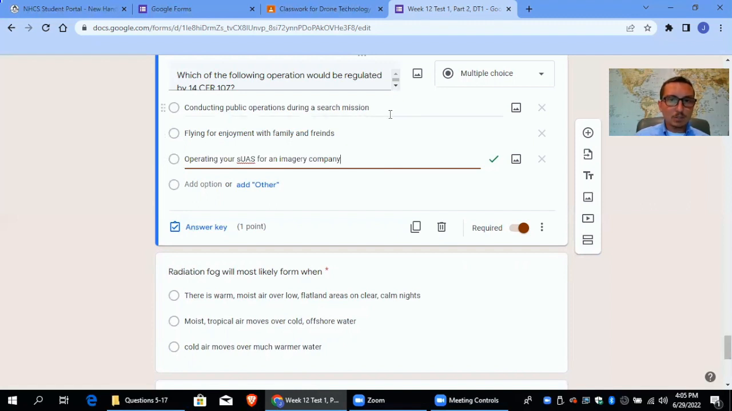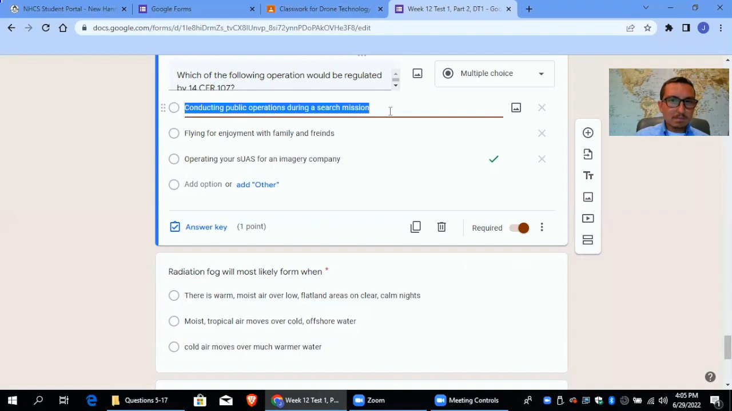Conducting public operations during a search mission, I guess it depends on your capacity. That one's a little tricky. If you're not getting paid for it, I guess not. But if it's part of your job, then actually I think you would, right? If you're like a lifeguard or something and you're searching somebody out in the water, then I guess you would.